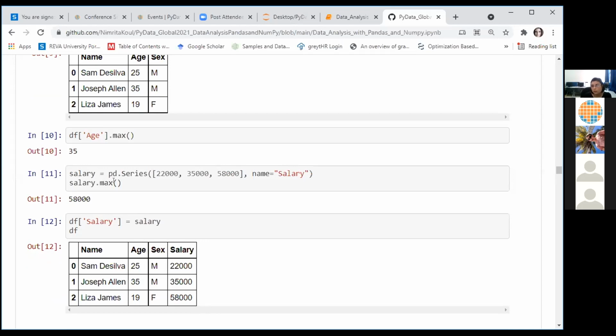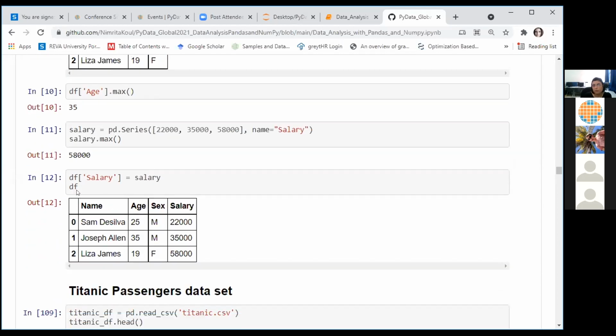What I'm interested in demonstrating here is how we can add a new column to an existing data frame. So in the data frame, we can use square bracket notation and write the name of the new column that you are interested in inserting.